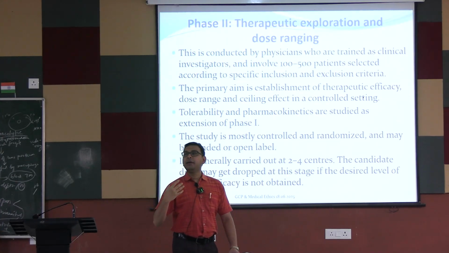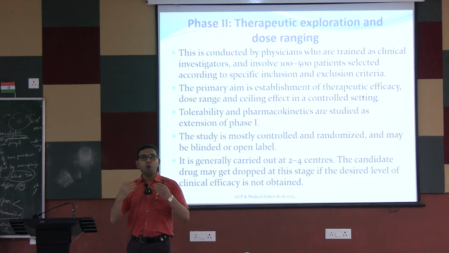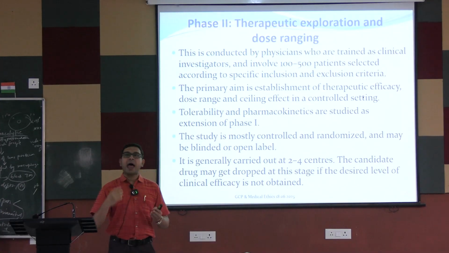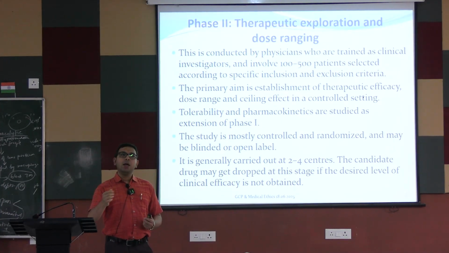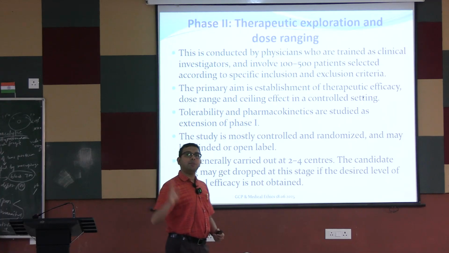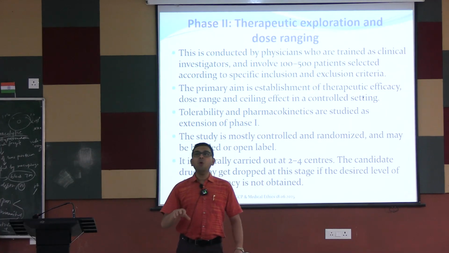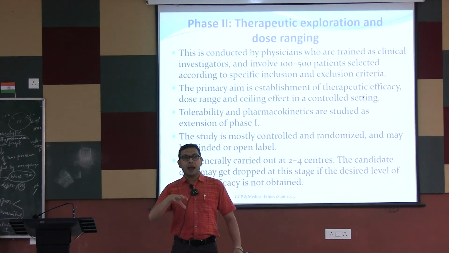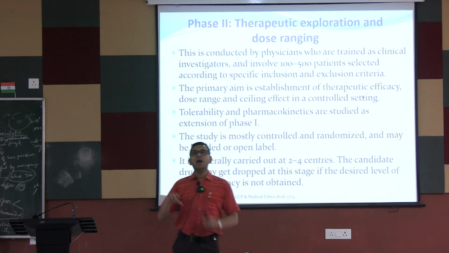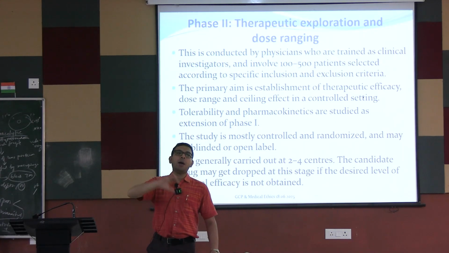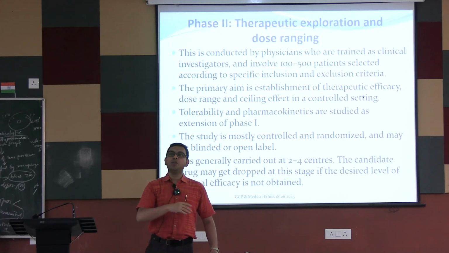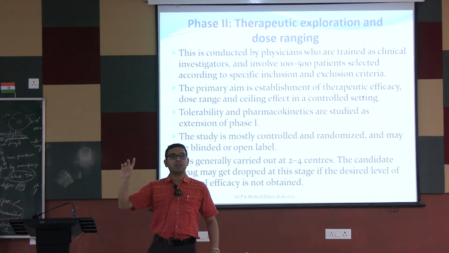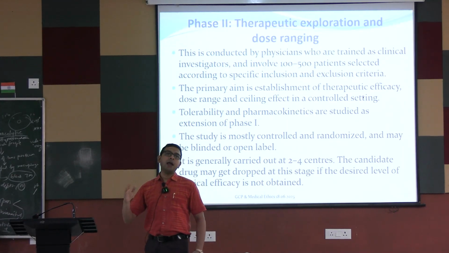This is known as the double blind study. That is, both of us are blinded about the allocation of this drug. There is another, the triple blind. That means those who are ultimately analyzing the whole data, that is the statistician or the analyzer, they also don't know about which person got which one. They only know about the code. That is, this person got drug A, this person got drug B, this person got drug C, etc. This is known as the triple blinded study.